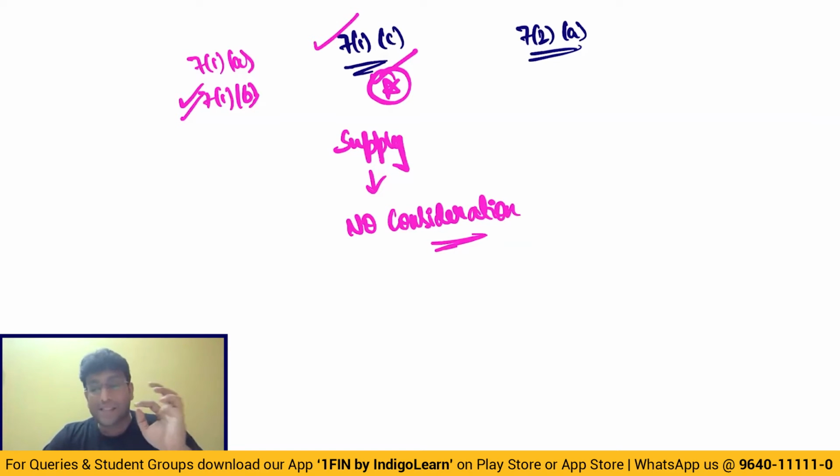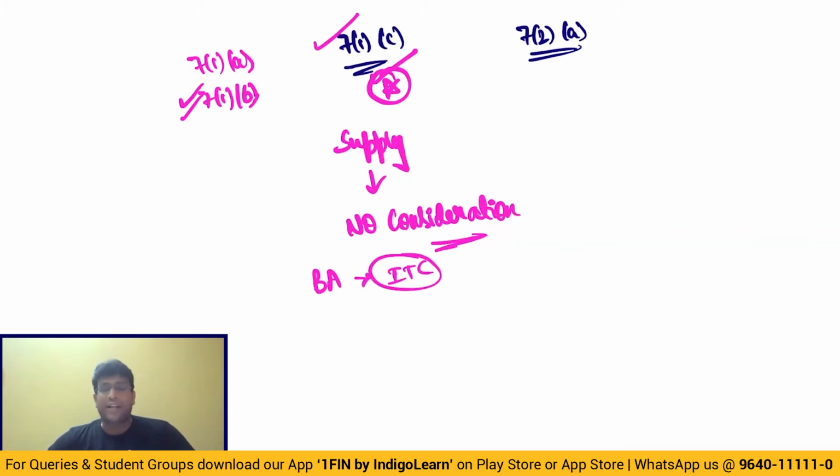Point number 1, supplies between distinct or related persons in the course or furtherance of business. Before that, there is one more interesting point, that is permanent transfer or a disposal of business asset. Now, what is that line? Permanent transfer or a disposal of business asset on which ITC is claimed. One point is very interesting here. The language used here is permanent transfer. That means it's permanently gone. Or disposal, that means it is disposed. Of a business asset on which you have claimed ITC. Logic is very simple.